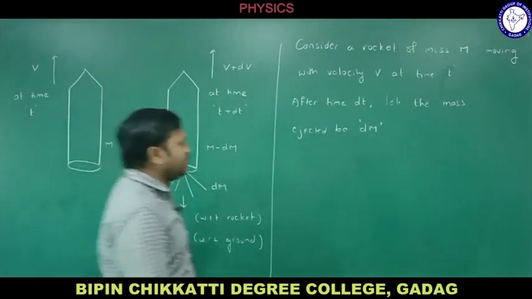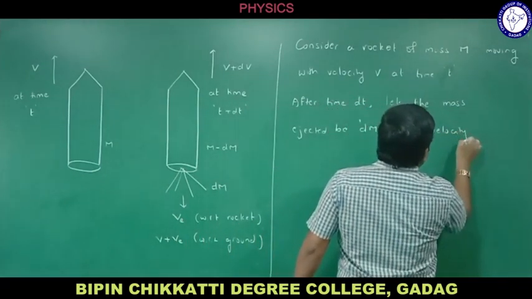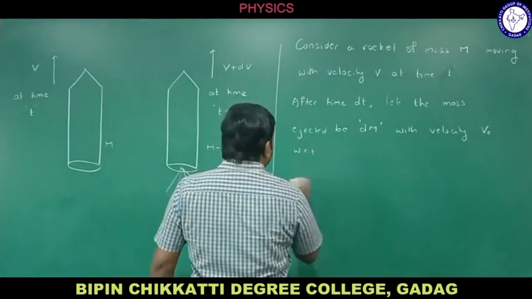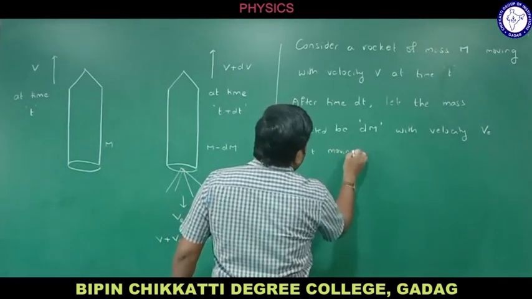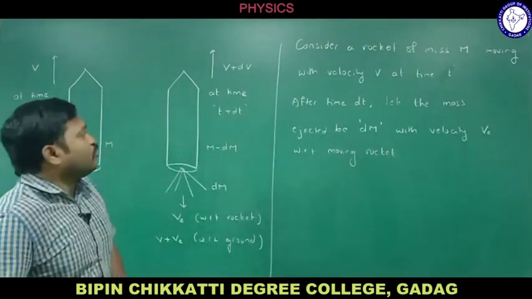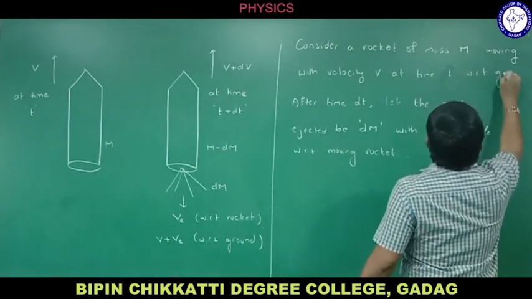So what is its velocity? With velocity ve, right? That too with respect to moving rockets. Okay, so what is its velocity? Shall I write like this? This is with respect to ground.